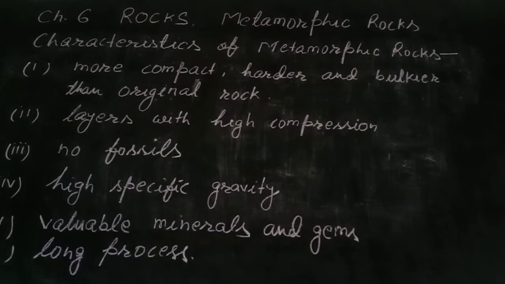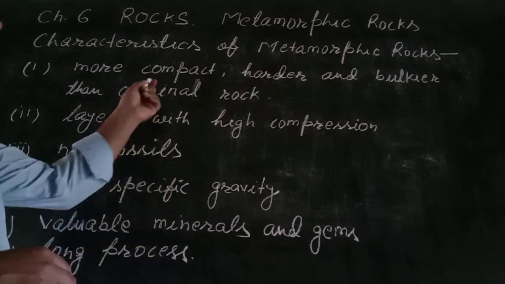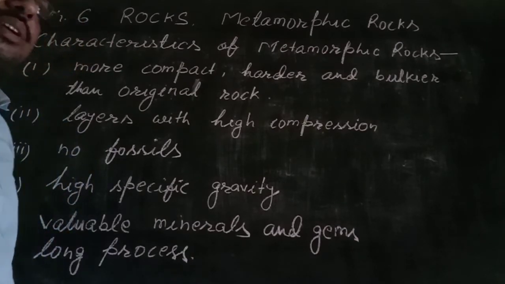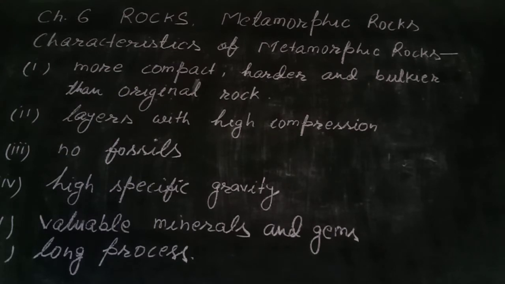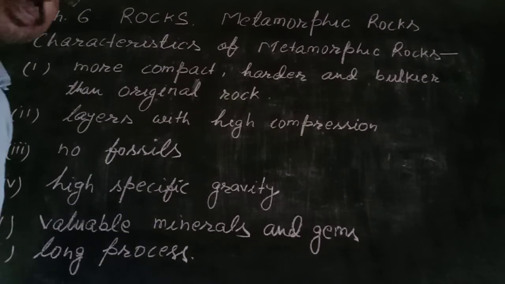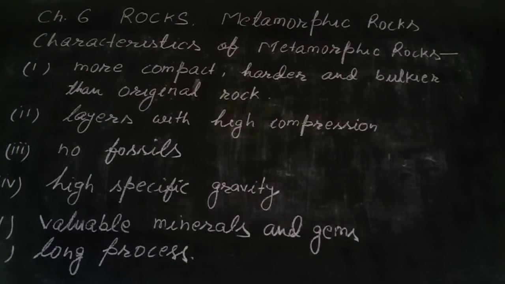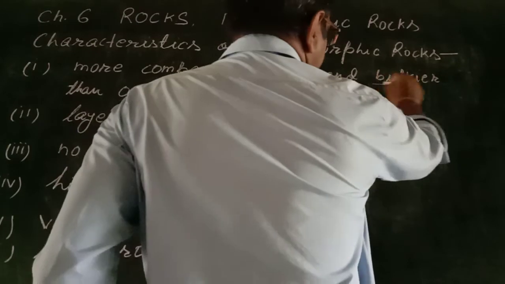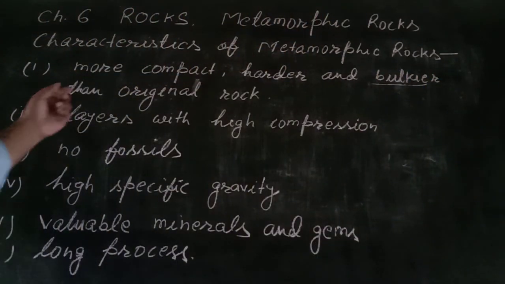Let us discuss the characteristics of metamorphic rocks. The first characteristic is it is more compact, harder and bulkier. The meaning should be clear of all these three words. Compact means the particles of soil are tightly packed, too much dense. It is harder, obviously, since the particles are compacted. It is packed so tightly, so it will be harder. And bulkier means heavier in weight than the original rock.